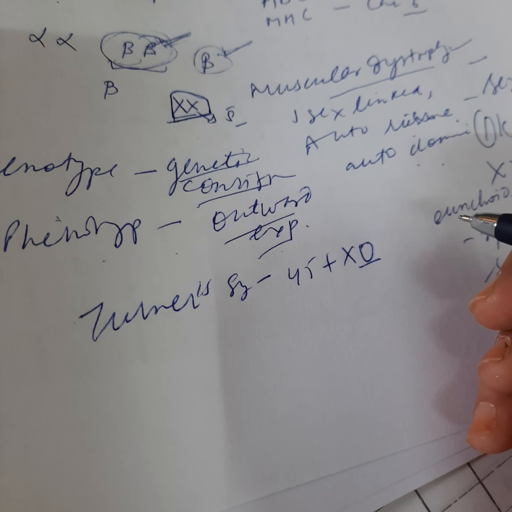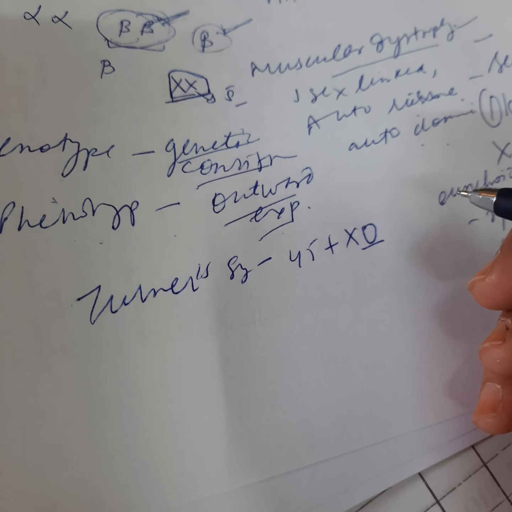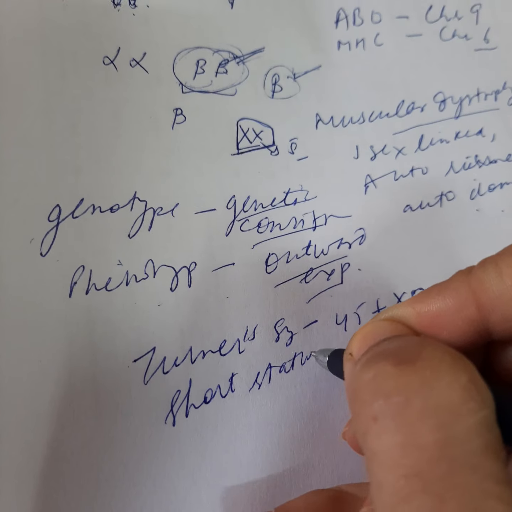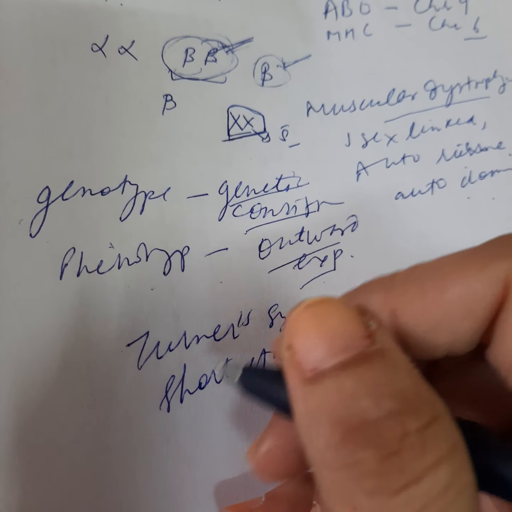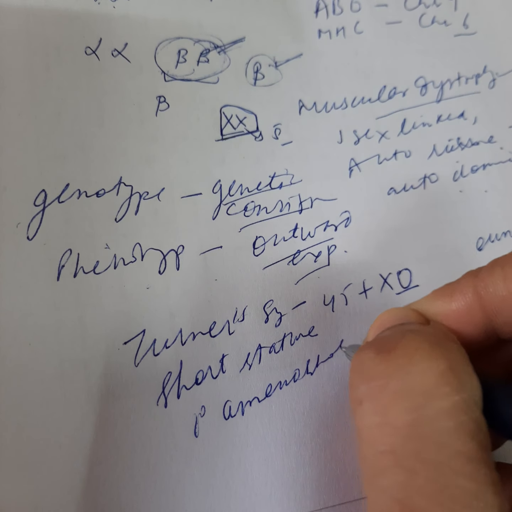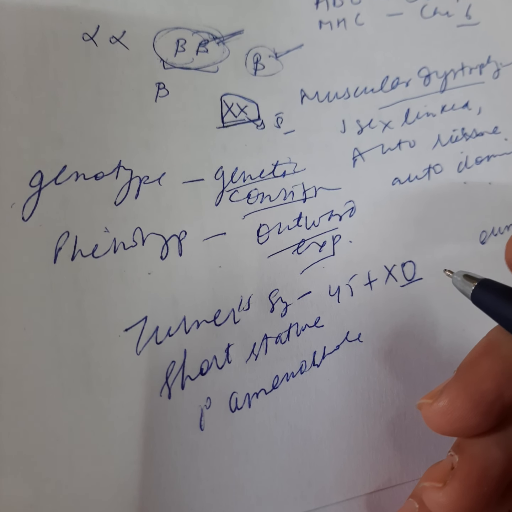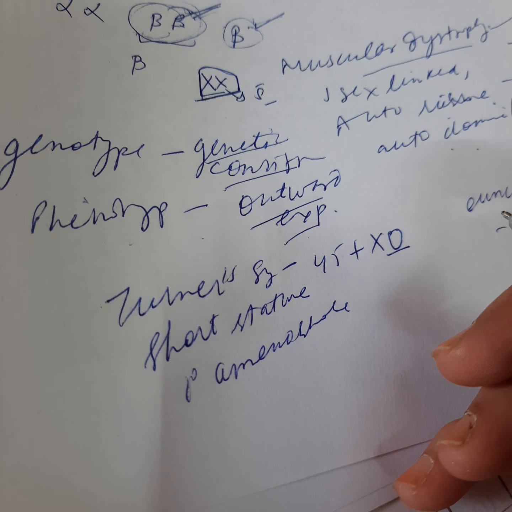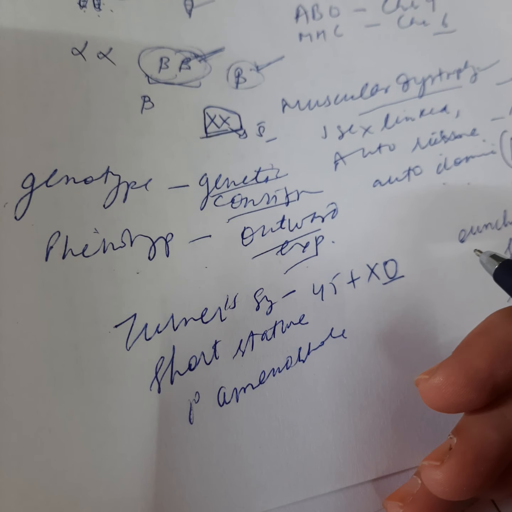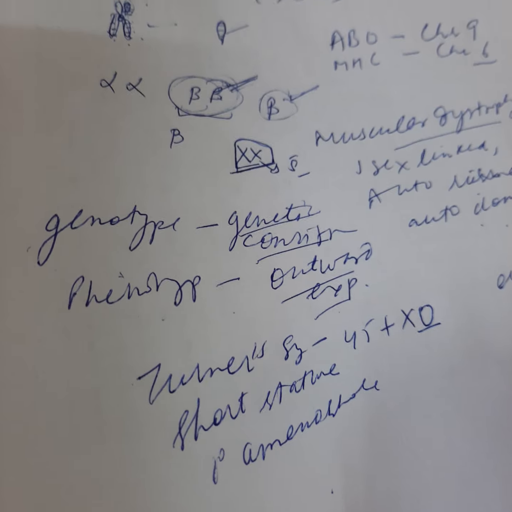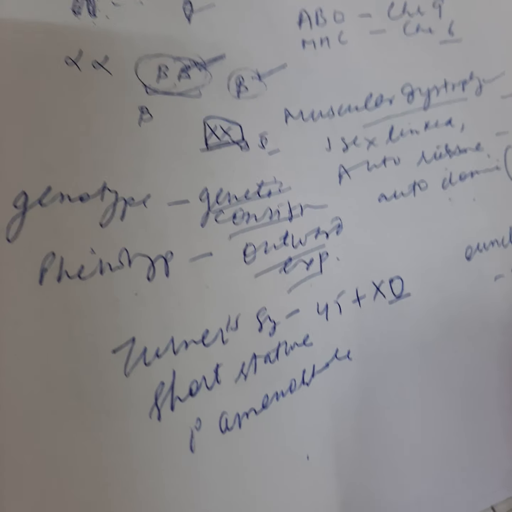They have a short lifespan, and the symptoms are short stature, so body height will be less. They are infertile. Primary amenorrhea is a very important symptom. There are congenital defects such as coarctation of aorta, pulmonary stenosis, renal malformation, and mental retardation. So this is a short detail of Turner syndrome and Klinefelter syndrome. I will discuss these in more detail later in pediatrics.